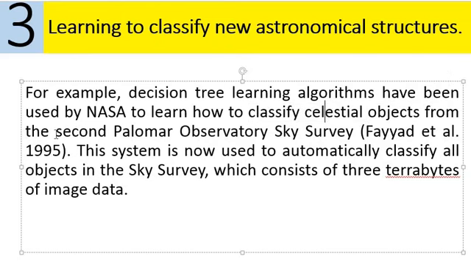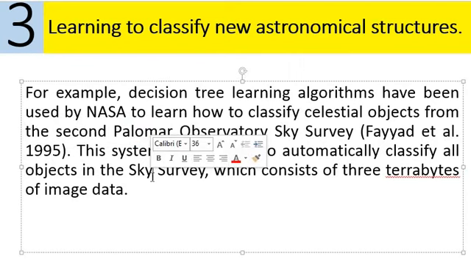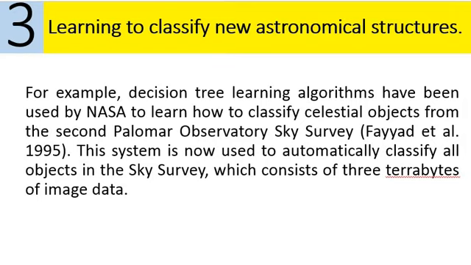NASA did its second Palomar Observatory Sky Survey in the year 1995. See, what they did is that using a telescope they captured the whole sky. After capturing the sky, they got an image of 3000 GB of data. Okay, 3 terabytes means 3000 GB of image data that included all the celestial objects. Now they used the machine learning decision tree technique to classify those objects as stars, planets, and all those things. Okay, that is learning to classify new astronomical objects.